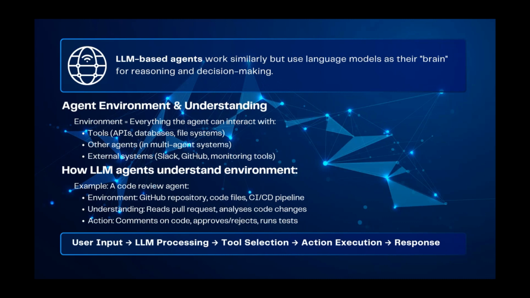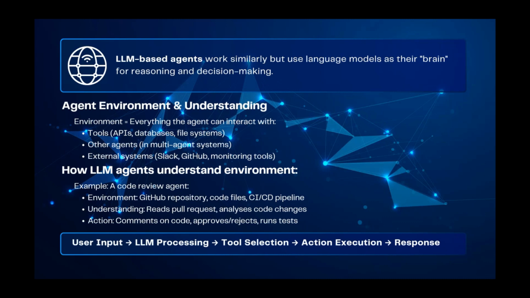When it comes to the environment, I told you the AI agent perceives and observes data from the environment. Before we move into multi-agent frameworks, we need to understand what an agentic environment is and how an agent can understand it. Simply, the environment means everything the agent can interact with. It can be tools, APIs, databases, file systems, or other agents. The whole purpose of this presentation is introducing multi-agent systems, so other agents are also categorized under the environment, right? The environment can also be external systems, maybe Slack, GitHub, monitoring tools, anything.